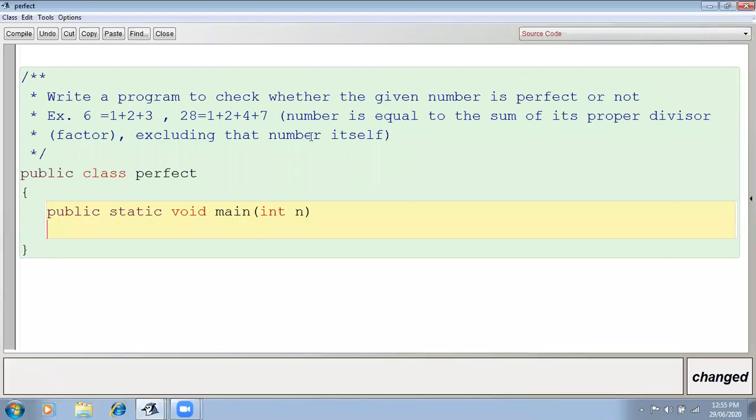Yes. Now our question is, write a program to check whether the given number is perfect or not. Perfect means perfect number or not. So what is the perfect number first of all? And again I'm telling you that in the exam, till your board exam, one question will come, surely one question will come.